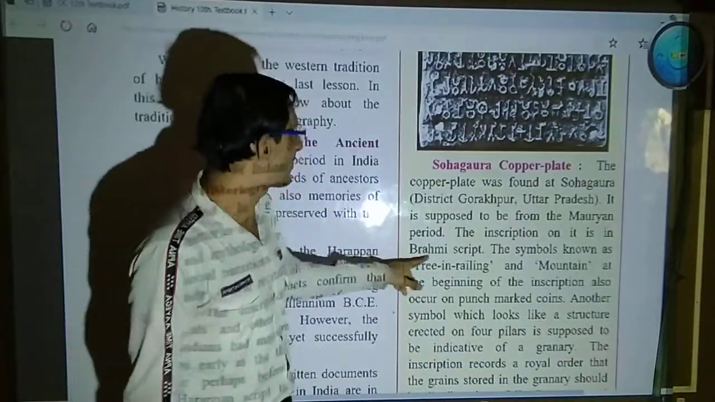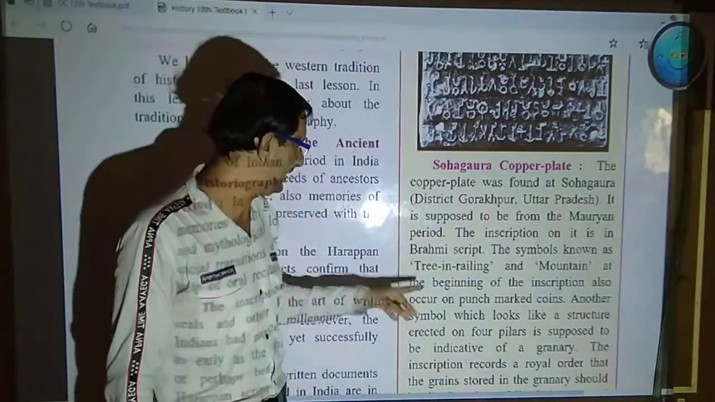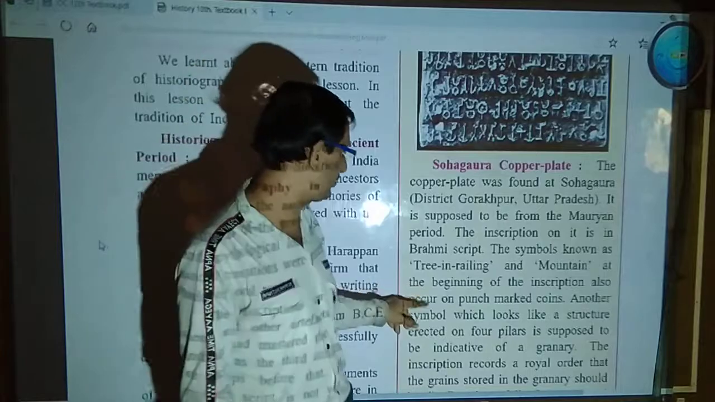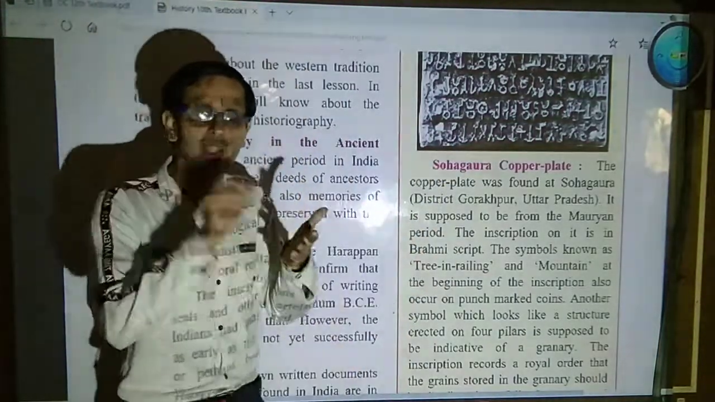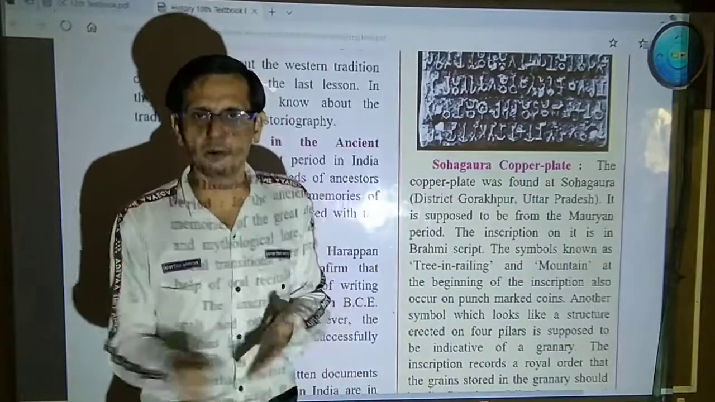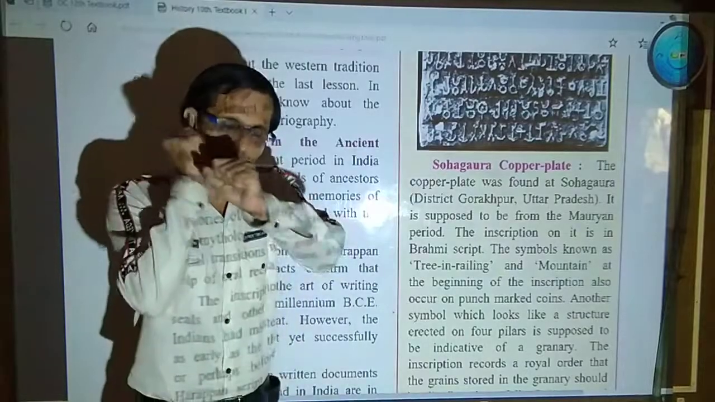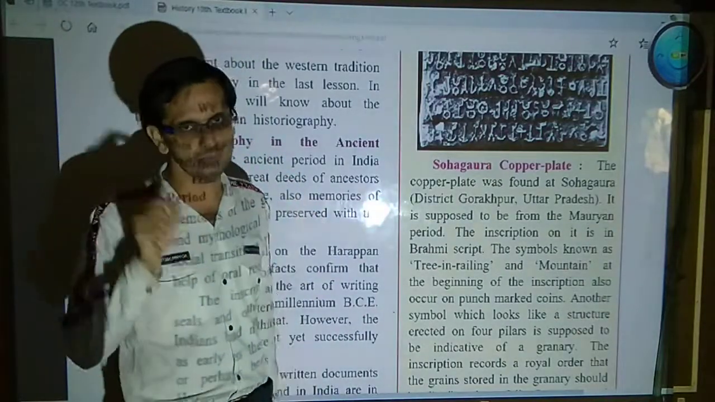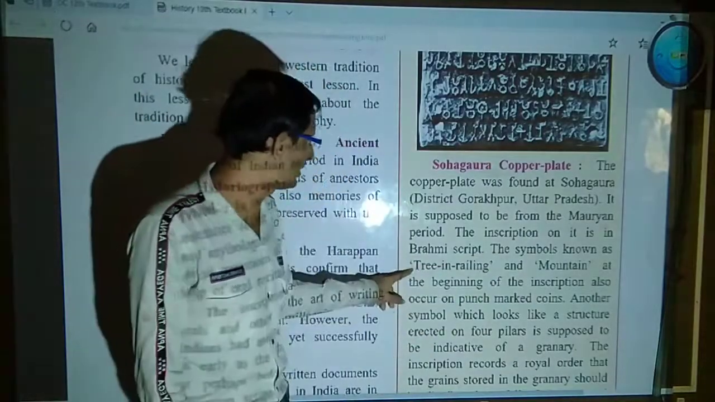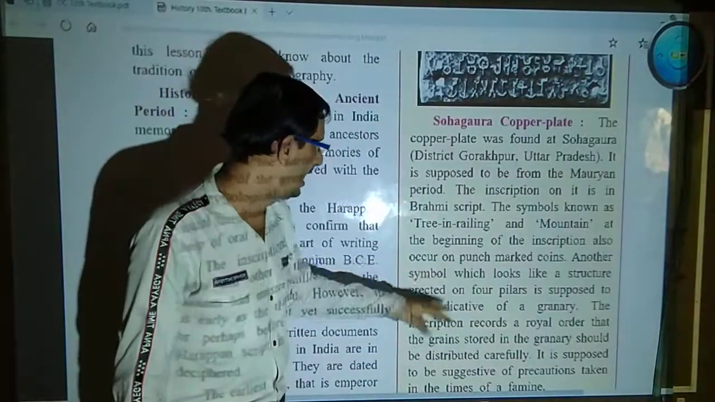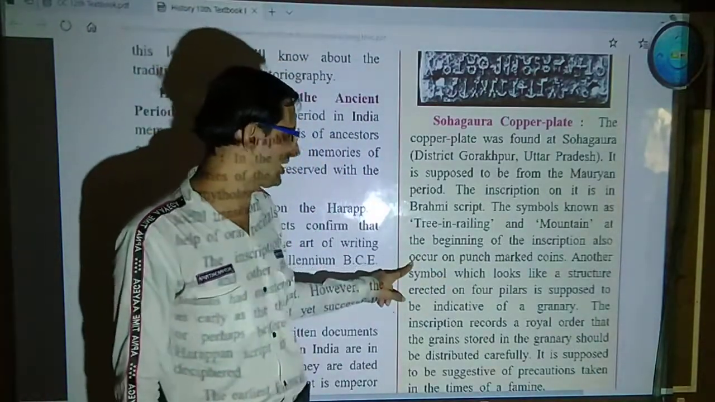Now, the symbols known as tree in railing, you can see trees in railing, and a mountain at the beginning of the inscription, also seen on punch-marked coins. These are nothing but punch marks. Obviously you cannot write on a copper plate; a copper plate is metal, not paper. So you have to give punch marks on it and engrave or inscribe on it. You can see the tree engraving and the mountain at the beginning of the inscription, from the punch mark.